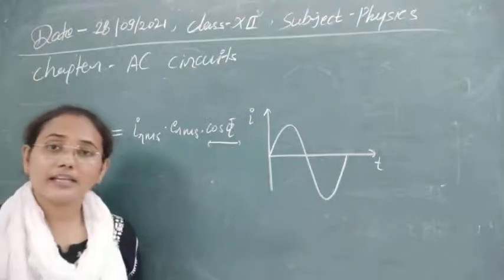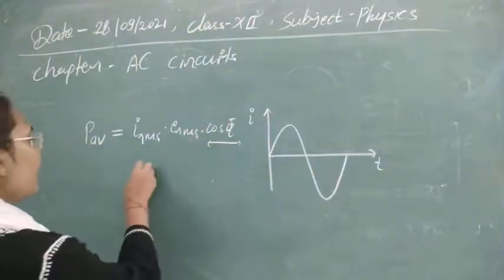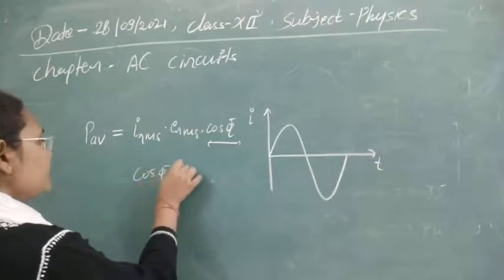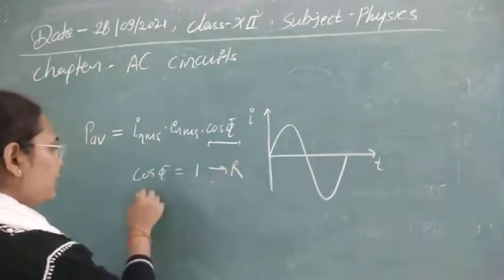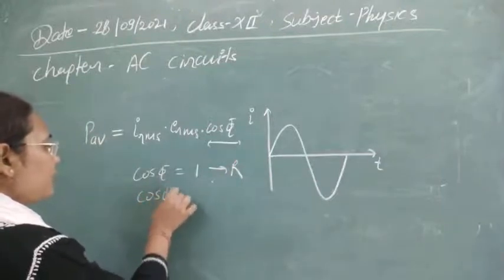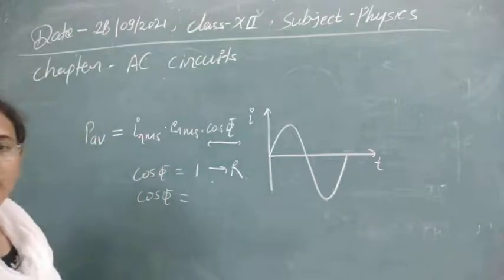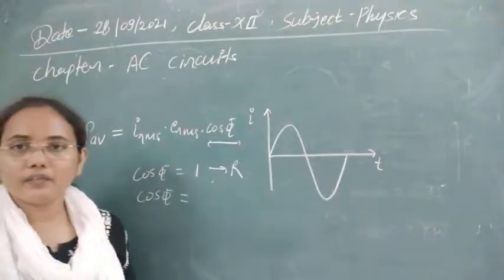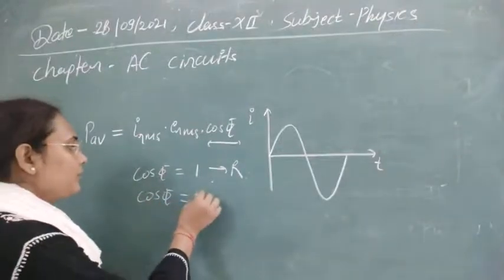In the case of a pure resistive circuit the phase is 0, so cos phi is equal to 1. For capacitive and inductive circuits, the phase difference between potential and current is pi by 2. In one the current is lagging, in the other the current is leading, but the phase is pi by 2, so cos pi by 2 will be 0.